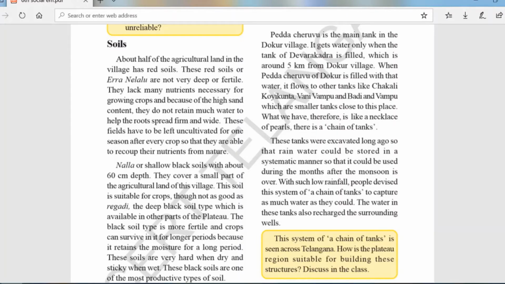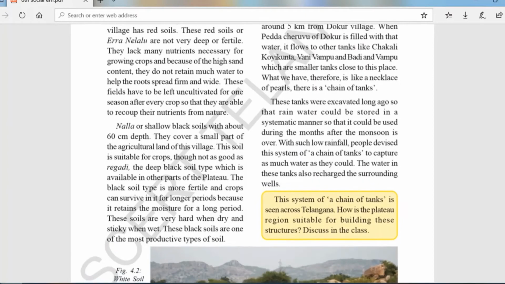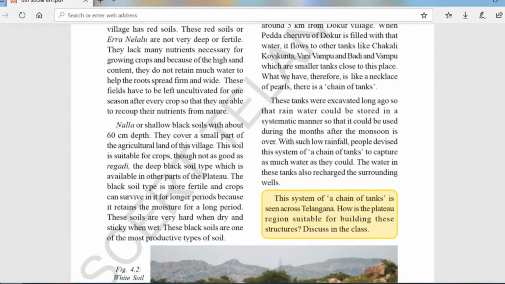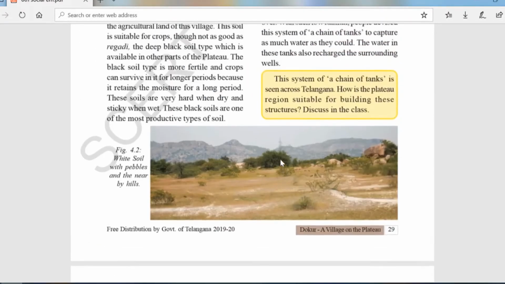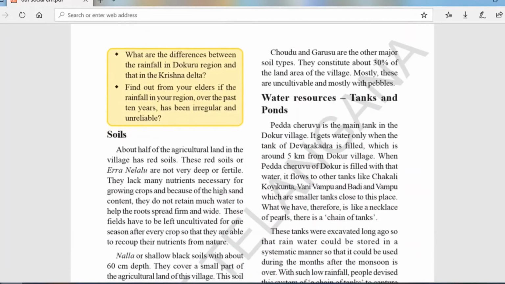But the problem is, if the rain comes too heavily, it gets wet, which makes this black soil heavy and sticky. And if there is no rain, it becomes hard, and it will be very hard for them to sow the seeds. And what are the types of water resources they use? Those are tanks and ponds.